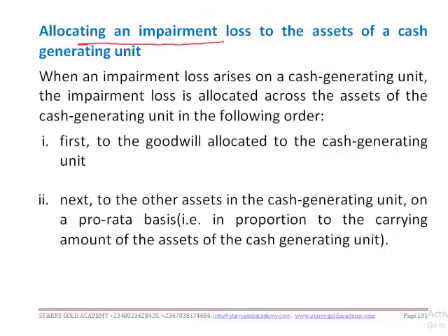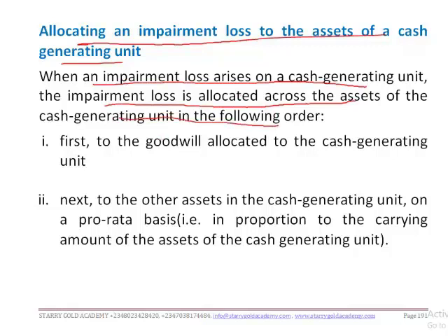Now how do you allocate an impairment loss to the assets of the cash generating unit? When an impairment loss arises on a cash generating unit, the impairment loss is allocated across the assets of the cash generating unit in the following order. First is to allocate to the goodwill of the cash generating unit.